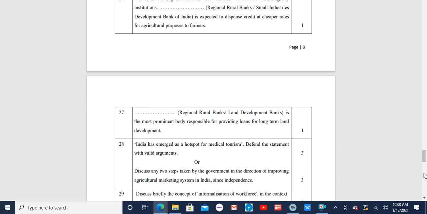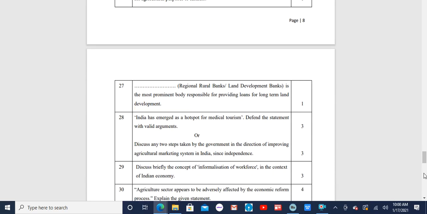Then the 28th question: India has emerged as a hotspot for medical tourism. Defend the statement with valid arguments. This is of course a 3-marker question. So we've done all of the 1 markers so far, and I wish you all the best. I shall be discussing these questions of 3-marker and 4-marker in an appropriate manner next time.